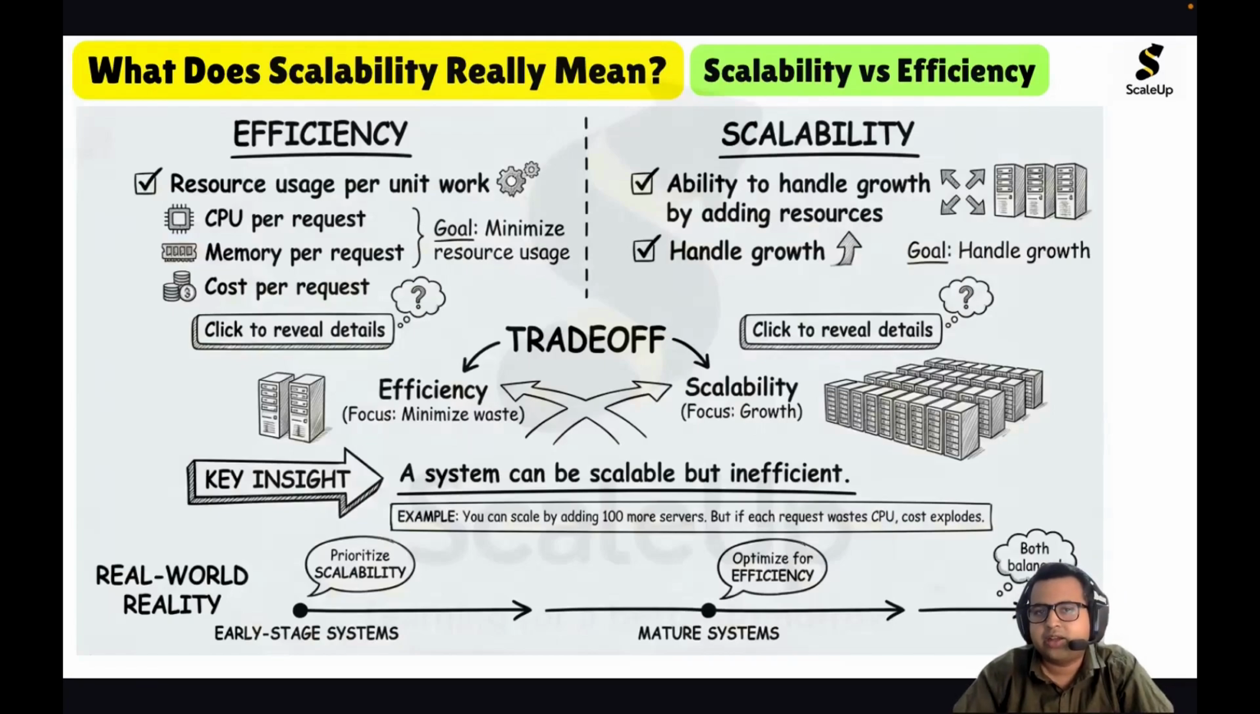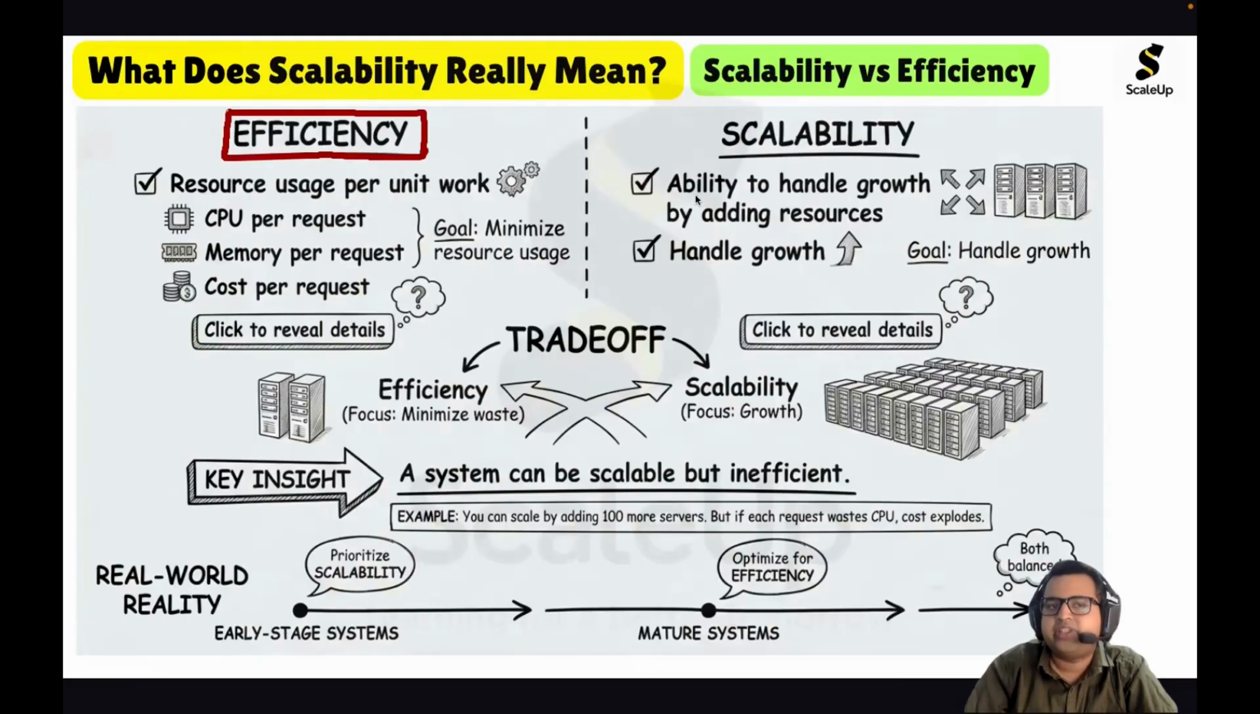So now let us look at the difference between scalability and efficiency. If we talk about the efficiency of the system, what is the meaning of efficiency? Efficiency of the system means resource usage per unit work. If the resource usage per unit work is less, the system is said to be efficient.